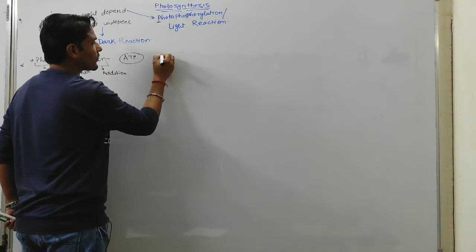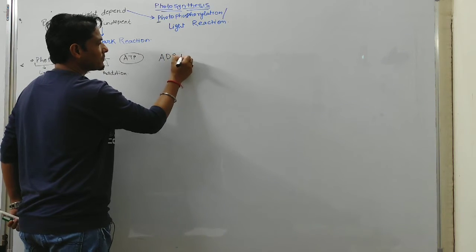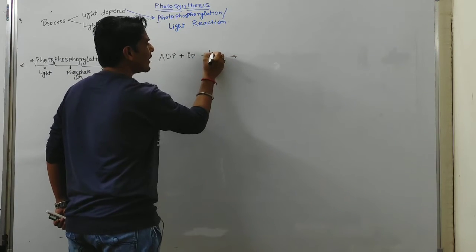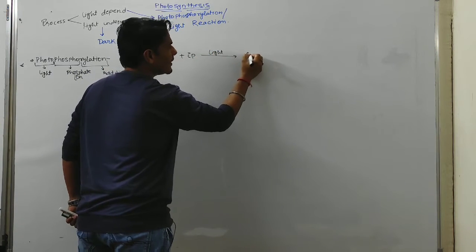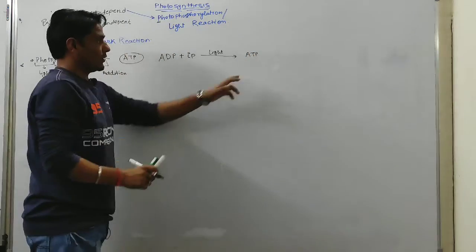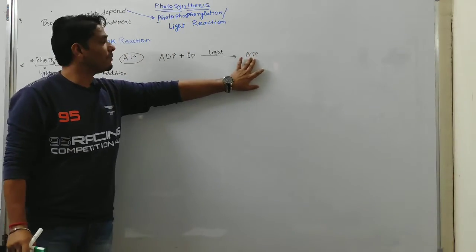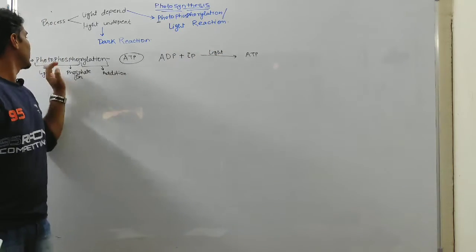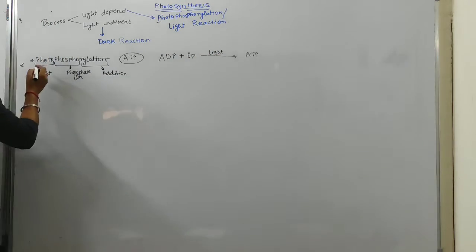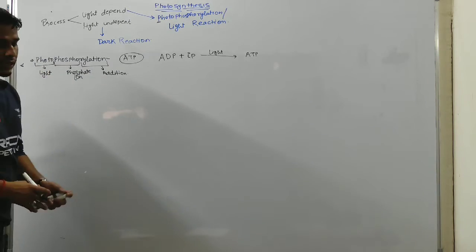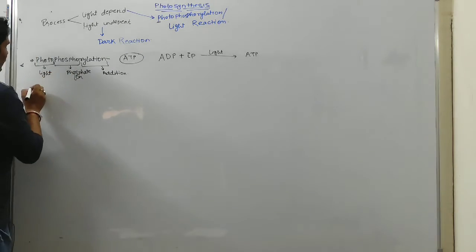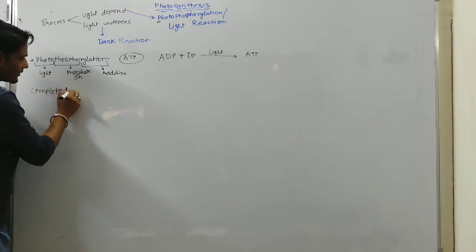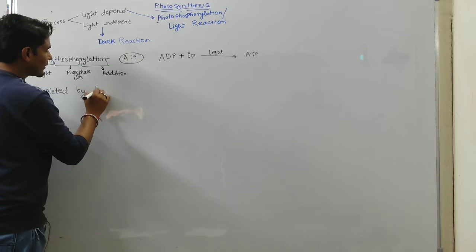So the reaction of photophosphorylation: ADP plus inorganic phosphate in presence of light, ATP will be synthesized. So in photophosphorylation, ATP will be formed by adding inorganic phosphate in presence of light. Photophosphorylation is completed by two pathways.